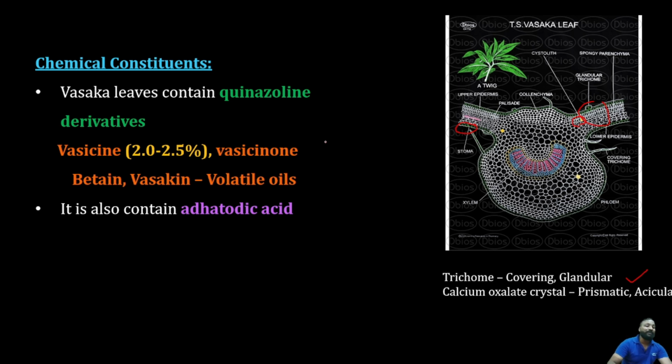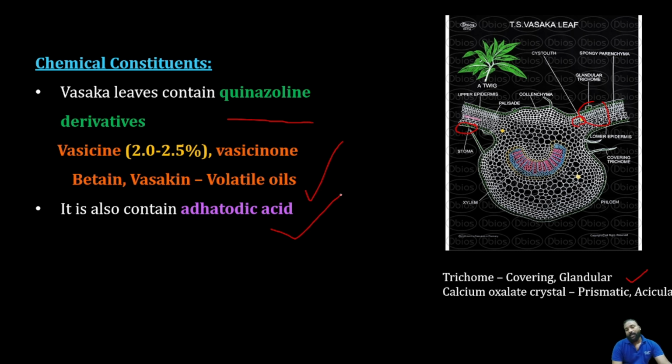Coming to the chemical content, these are quinazoline derivatives. We know that there is about 2 to 2.5% of vasicine and vasicinone, betaine, vasakin, and other volatile oils. It also consists of adhatodic acid, because the alkaloids are present as salts of organic acid. Here adhatodic acid will be there.